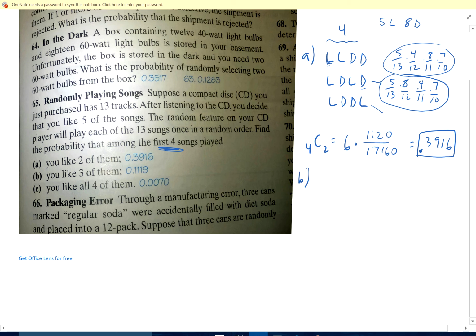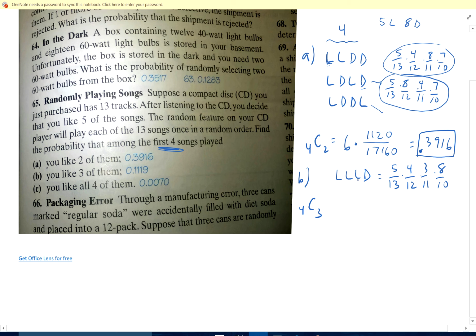B, you like 3 of them. Well, that's 4C3. And what's the probability you like 3 of them? Same reasoning as A. You're going to like 5 out of 13, 4 out of 12, 3 out of 11, and dislike 8 out of 10.